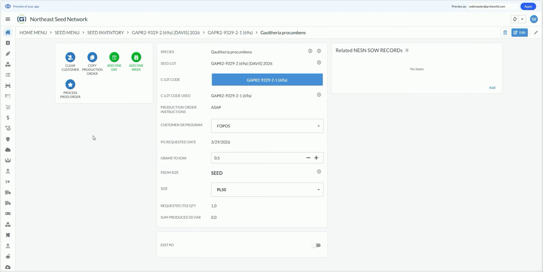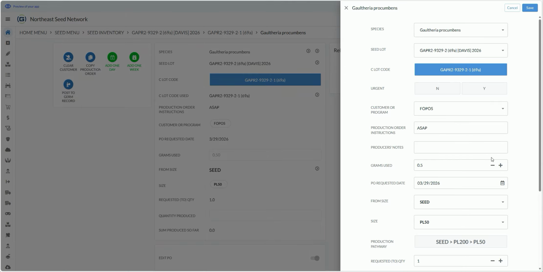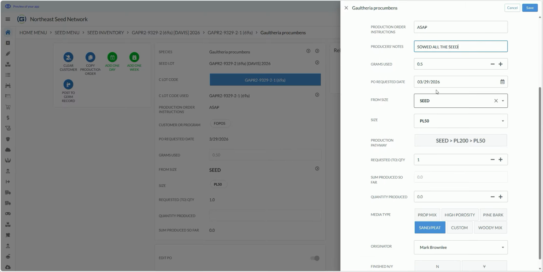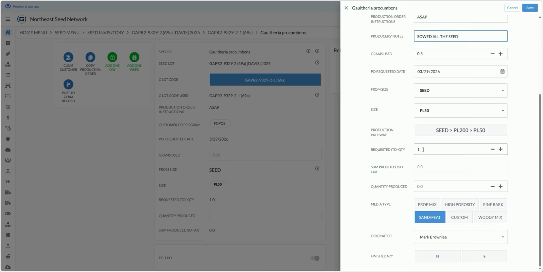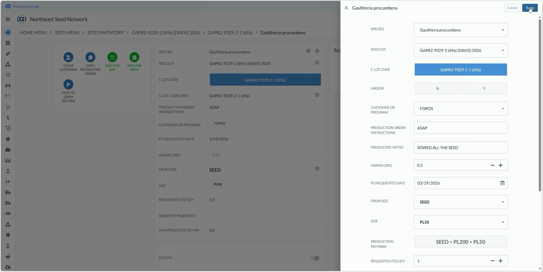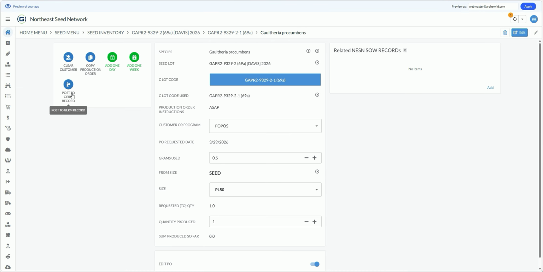So step 2 is declaring the work that was performed. So that's process production order. Click the button. You'll get a very similar looking panel. It's almost identical. And all you need to do is add producer's notes. I'll say sowed all the seed. I used 0.5 grams. I did it today, and I was asked to produce 1. I'm going to say I produced 1. I did use the sand peat mix. That's it. Hit save. Now, instead of a star where it says process the PO, you'll get this new button that says post a germination record.